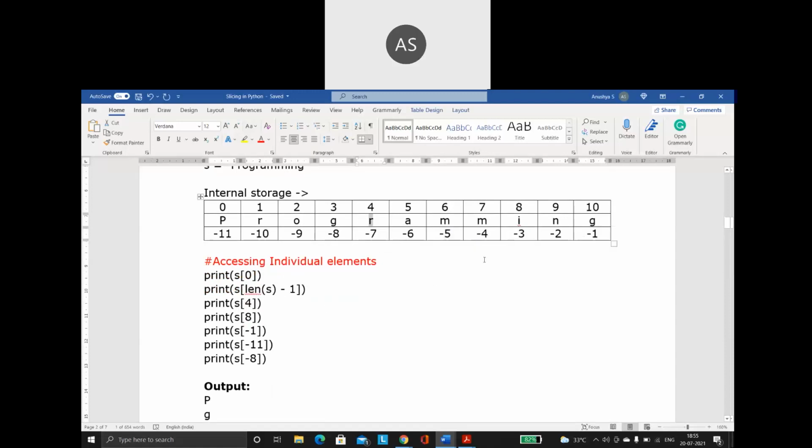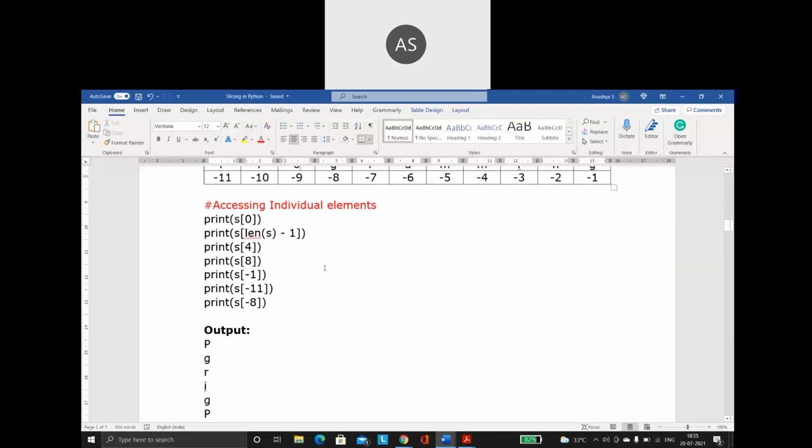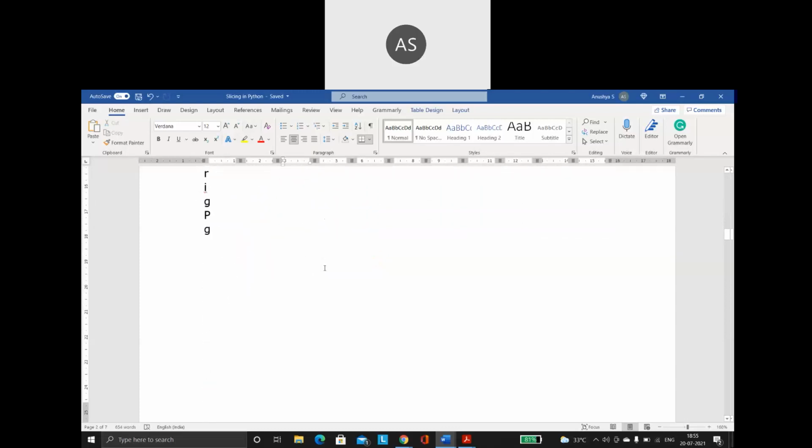Then when I say s of 8, I will be getting this i. When I say -1, that is a negative index. Whatever value is stored in that position will be printed. Then -11, this index position will be printed. -8, whatever is there in that index position is going to be printed. So normally we use the index values to access individual elements.